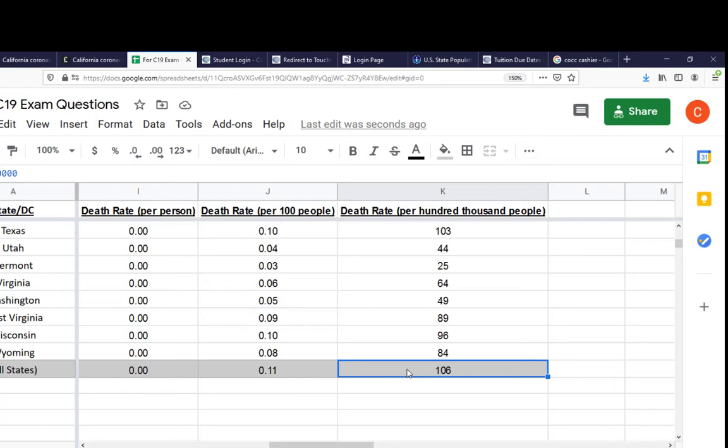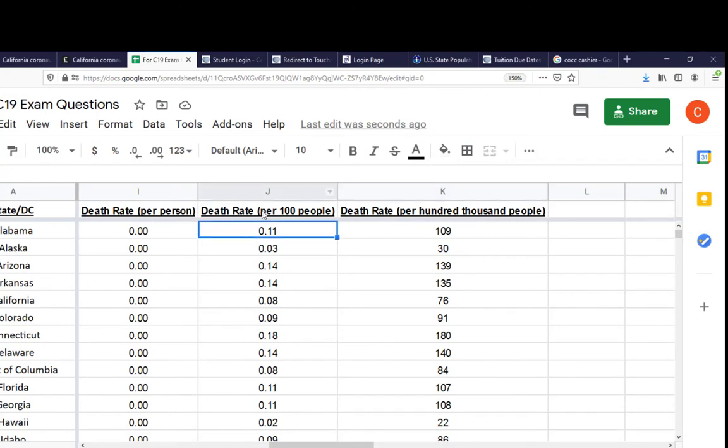You know what I think we should do right now? Let's take a pause and take a look at the math I just did, to make sure that you understood why I was multiplying these by 100 and why we were multiplying these by 100,000. Let's take a quick look at the chalkboard.